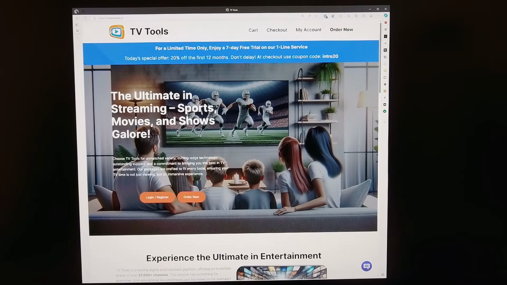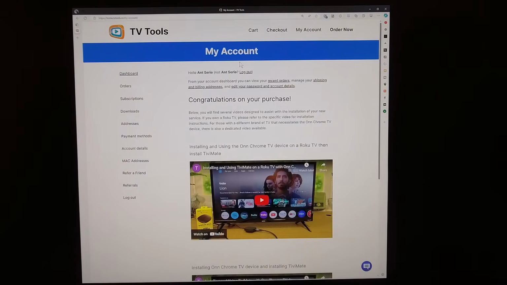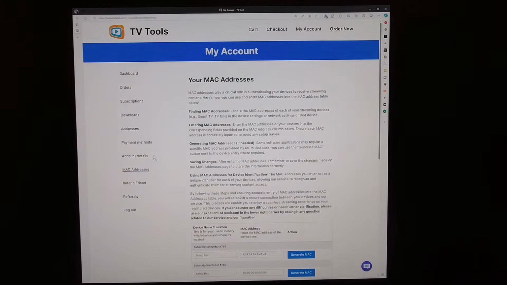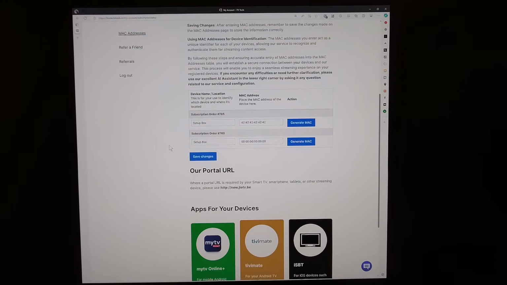Okay, so over on the website, once you log in, we're looking at the home page. You'll want to go to My Account. And then we're going to go down to the MAC addresses. Click that. And depending on the number of lines that you have, you'll see where you'll have a space for the device name and for the MAC address.